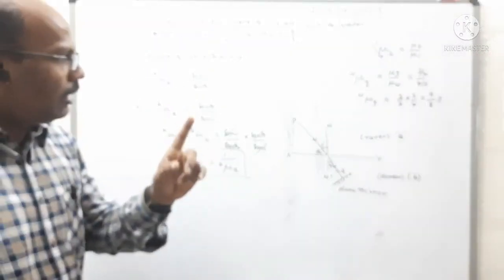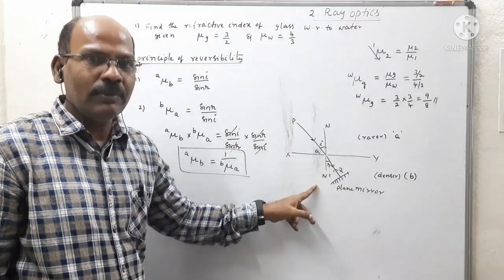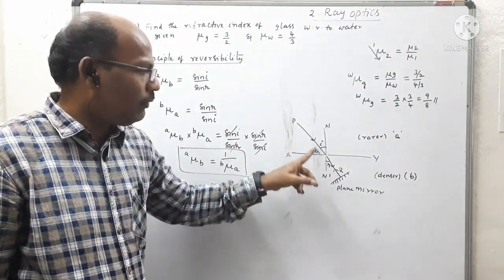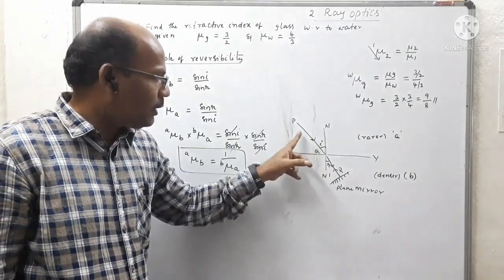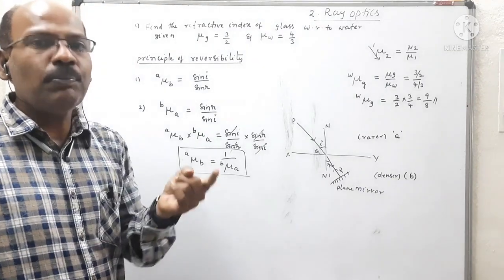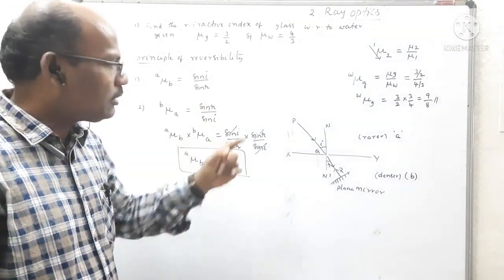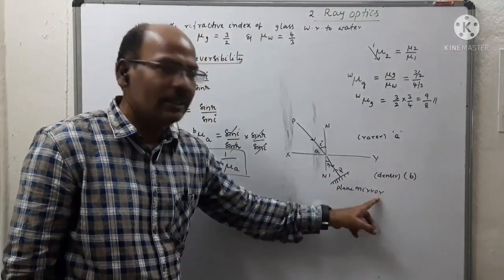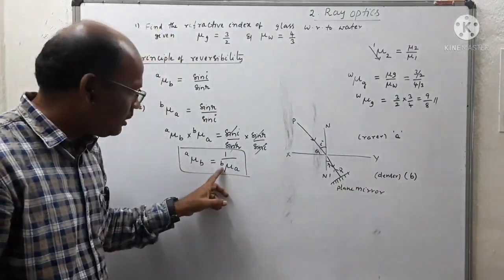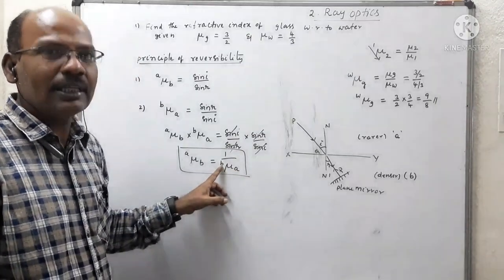That means when a light ray travels from one medium to another medium, the refractive index of the first medium with respect to the second medium is equal to the reciprocal of the refractive index of the second medium with respect to the first medium.